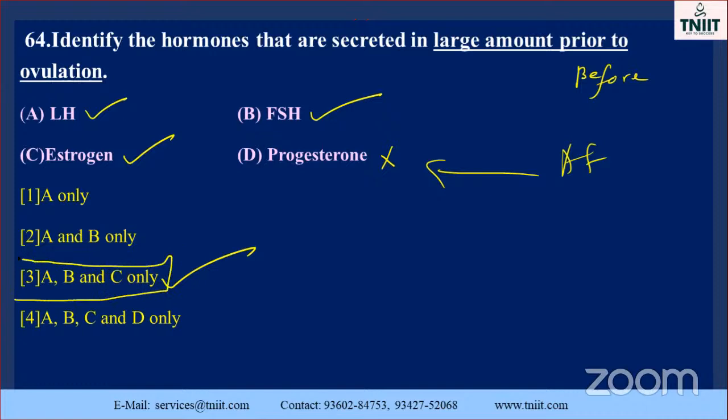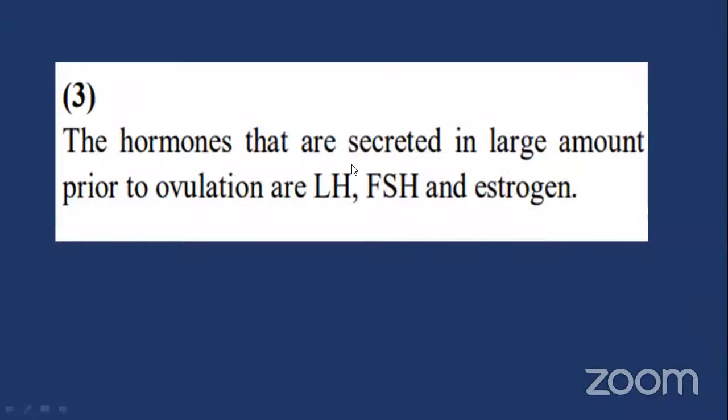So the third one is the correct answer. LH is luteinizing hormone, then follicle stimulating hormone and estrogen. These are all three hormones essential for the ovulation process. But progesterone is not involved in the ovulation process, that's why it is the exceptional one, so it is not the answer. So the option is A, B, C only. The hormones that are secreted in large amounts prior to the ovulation are LH, FSH, and estrogen. So the third one is the correct option.